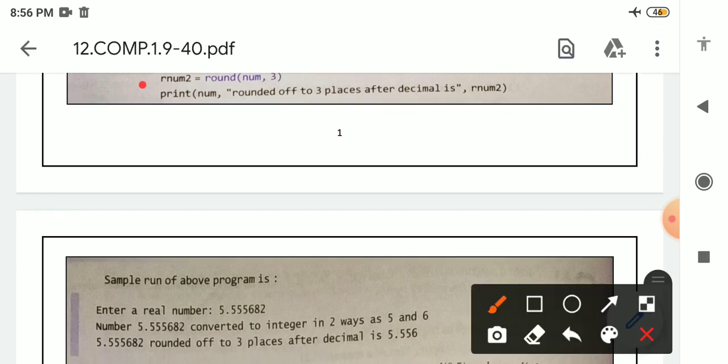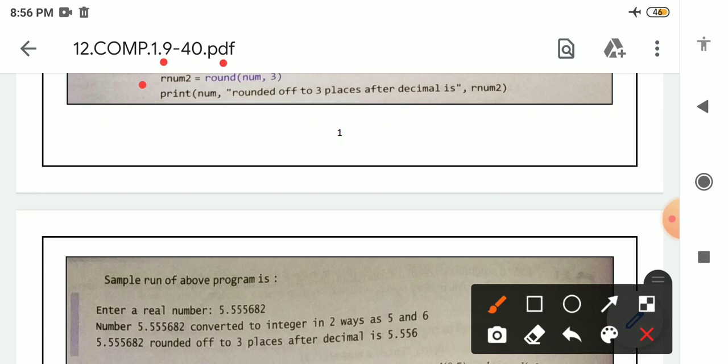Then the second round function is also there. rnum2 is a variable for the second time when we are using the round function. But here, when we are using the round function, there are two arguments. One is num, and after that a comma and 3. 3 is the end digit. It means when this function executes, it indicates how many decimal places you want to print on the output screen.